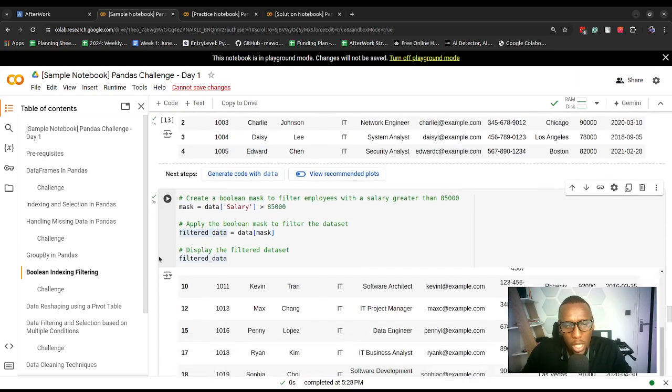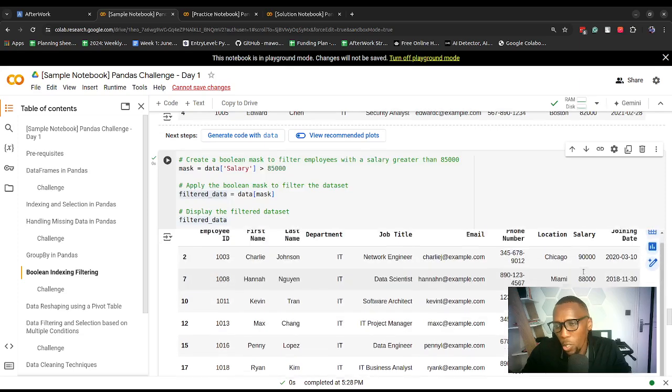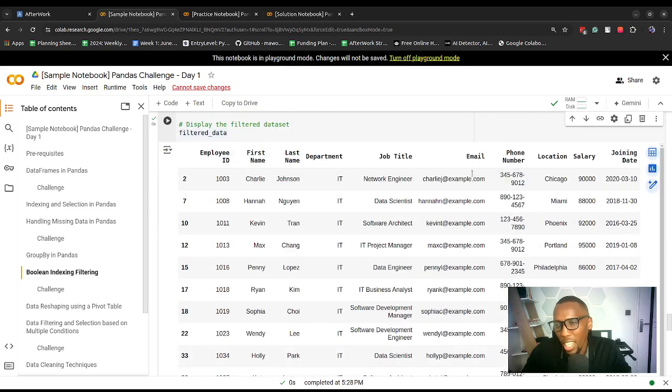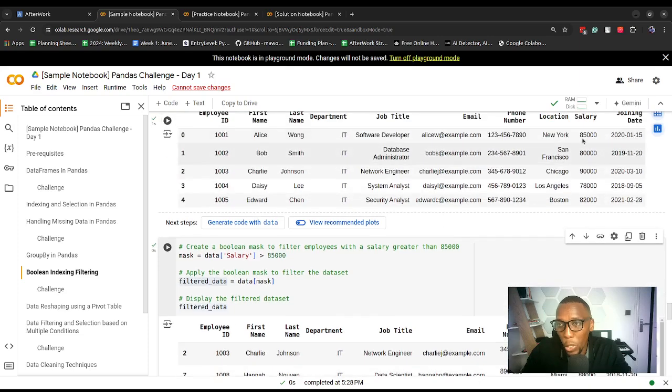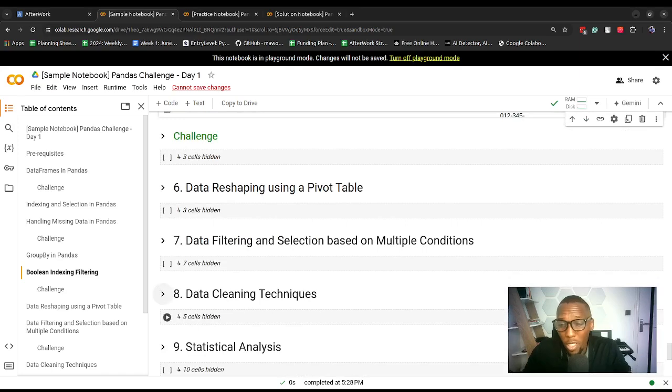So the records that we get have values for salary greater than 85,000. And you'll note that it's not including records with 85,000. So you'd have to change this to greater than or equal to. That's an operation that you can also apply if you want. Pause the video and then work on the challenge.